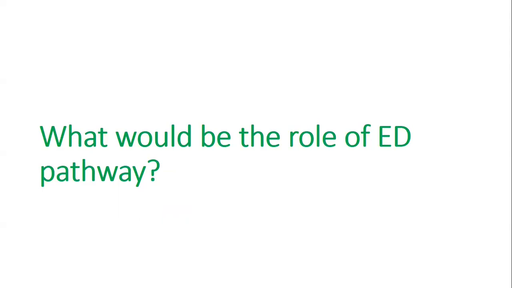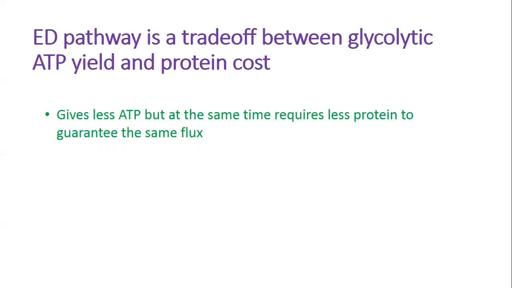Of course, cells can synthesize more enzymes to make the flux via the EMP pathway better, but at what cost? Increased protein production is thought to impose a significant burden on cells by occupying ribosomes, consuming cellular building blocks, and increasing misfolding. So we can suppose that the ED pathway is a trade-off between glycolytic ATP yield and protein cost.